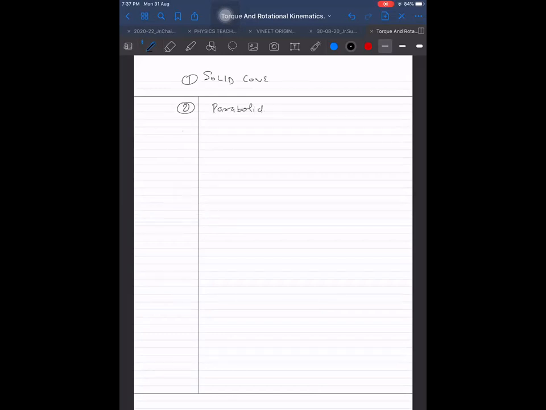Number three, cube with cavity. What kind of cavity? That could be spherical cavity or cubical, whatever.